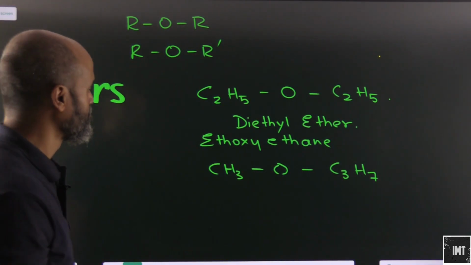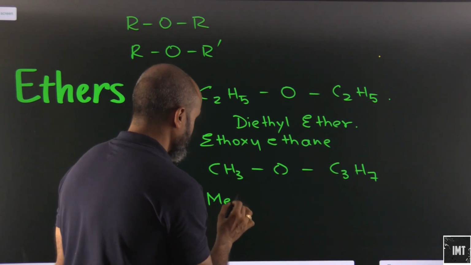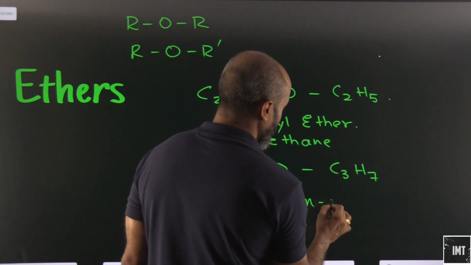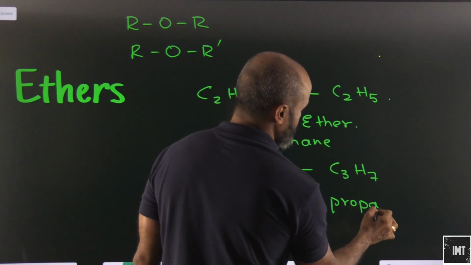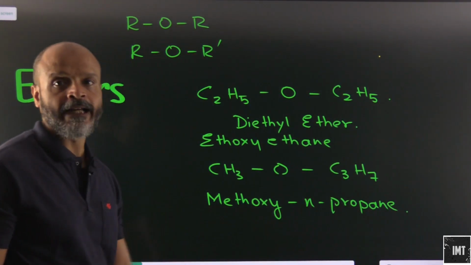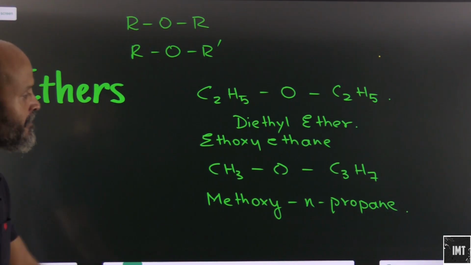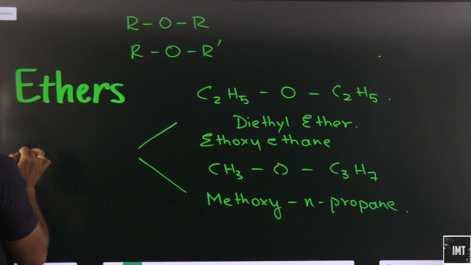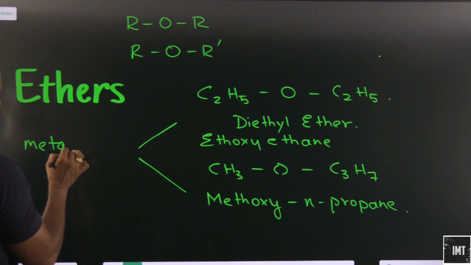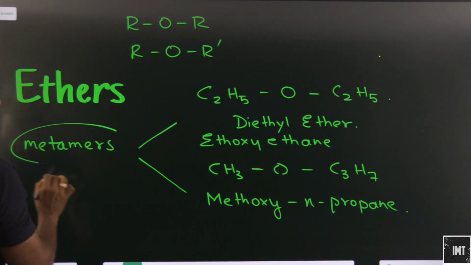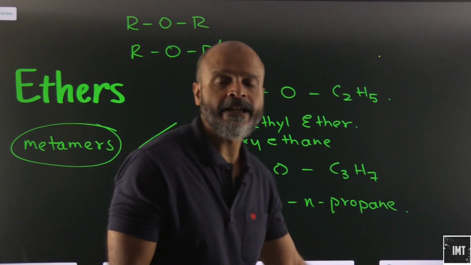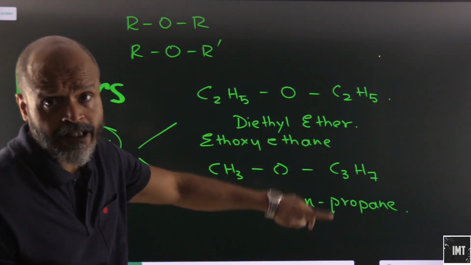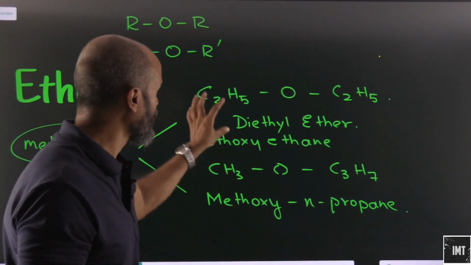If I happen to do this, CH3O C3H7, what I have done is shifted one carbon atom over. What will this become? This will become methoxy n-propane, for example, with a straight chain propane. So these are metamers of each other. Methoxy n-propane is a metamer of diethyl ether, which we can also call ethoxyethane.